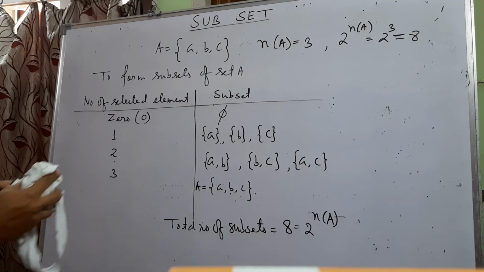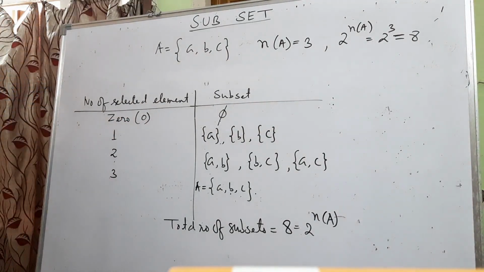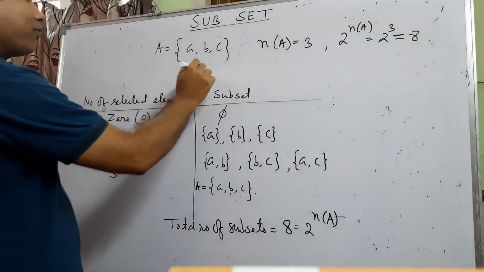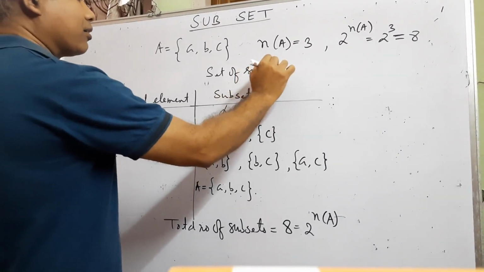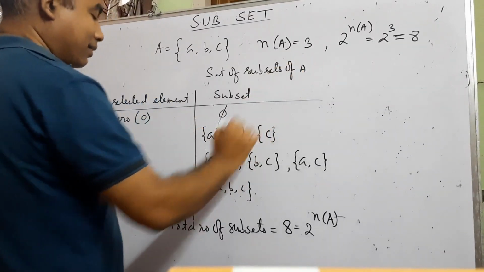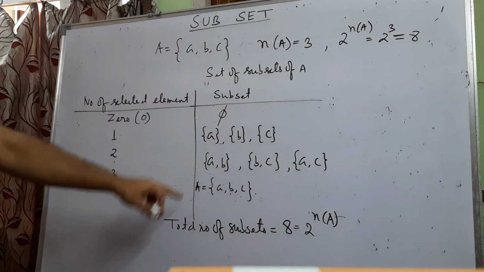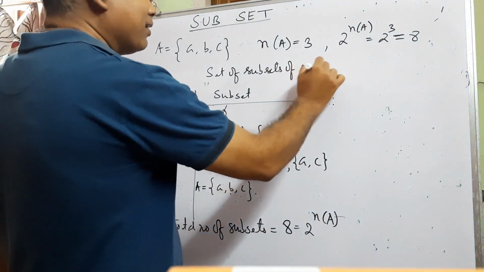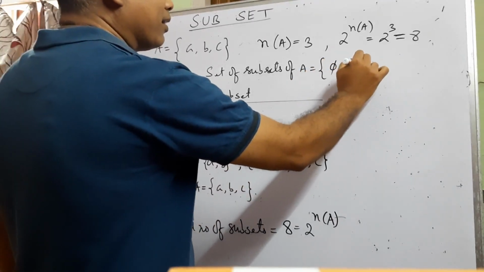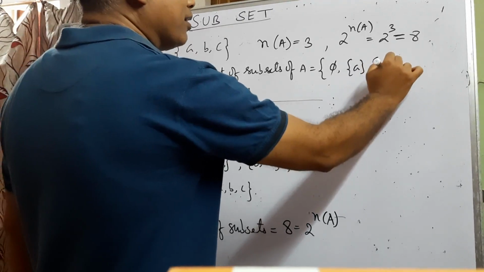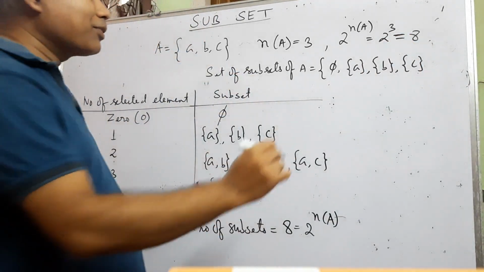Now we are going to write one set of subsets of A, the set of subsets of A. Then in this set of subsets of A, these 8 will be elements. This set will be an element, this set will be an element, this set will be an element, these 3 sets are also elements.